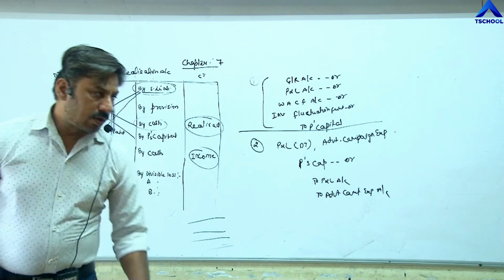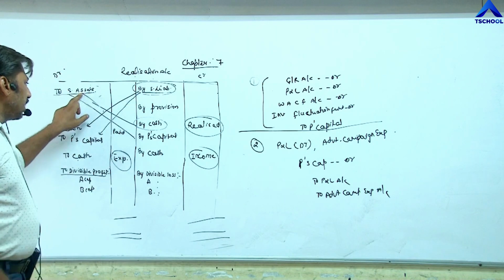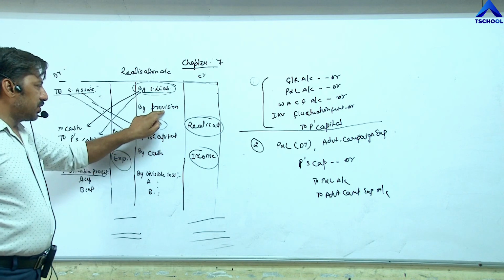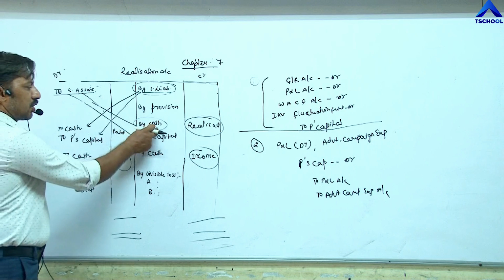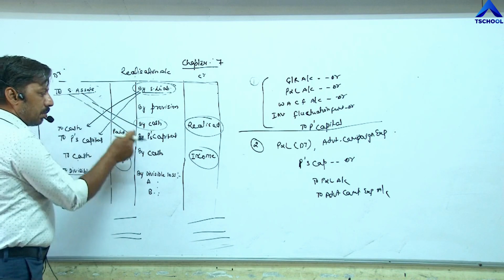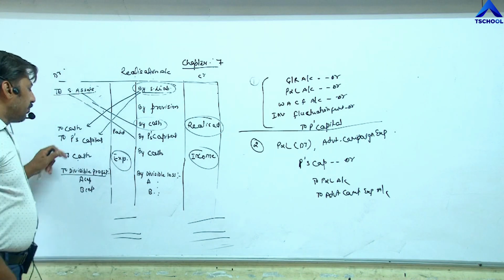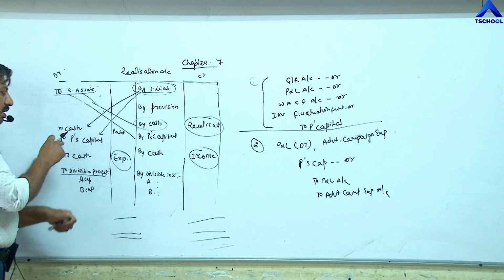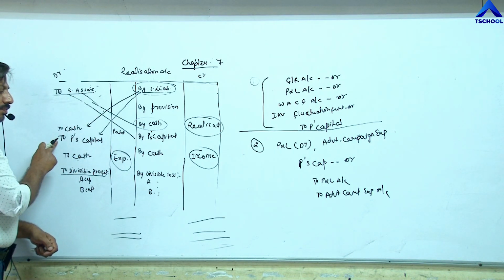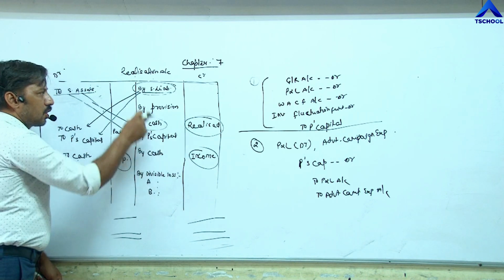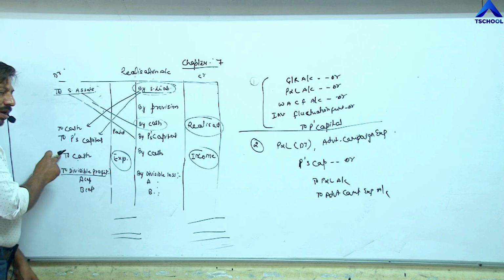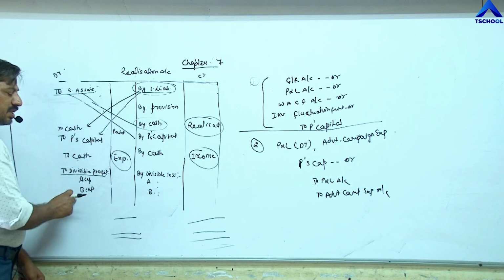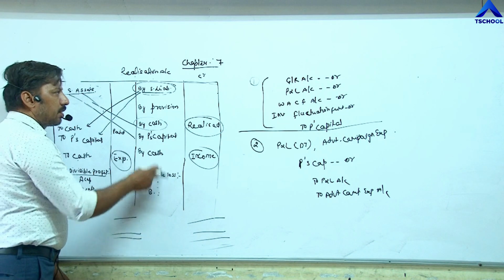Almost we have done all journal entries. Once again, before starting the exercise: sundry assets for closing of assets, sundry liabilities to realization for closing of liabilities, provision account debit to realization, then sale of assets, cash account debit to realization, for assets taken by partners capital account debit to realization, for payment of liabilities, realization to cash. If a liability is paid by any partner, then realization account debit to partners capital. If any income is earned by the firm, cash account debit to realization. If any expense is incurred at the time of dissolution, realization to cash. For divisible profit, realization to A's capital, B's capital. For divisible loss, A's capital, B's capital to realization.